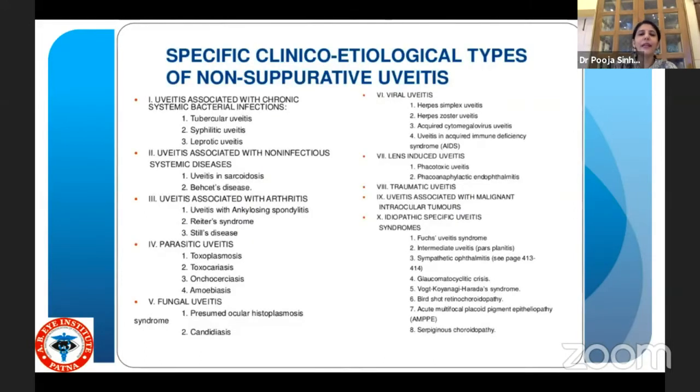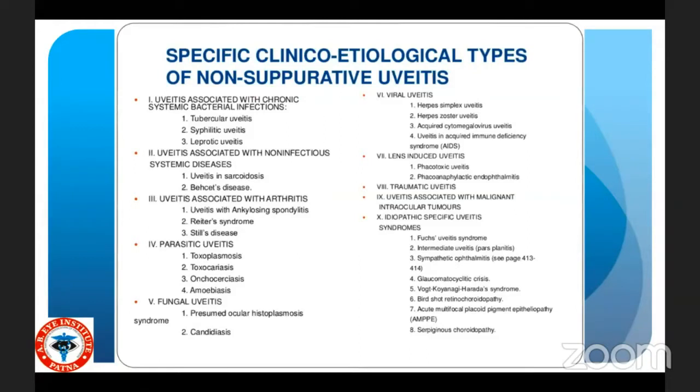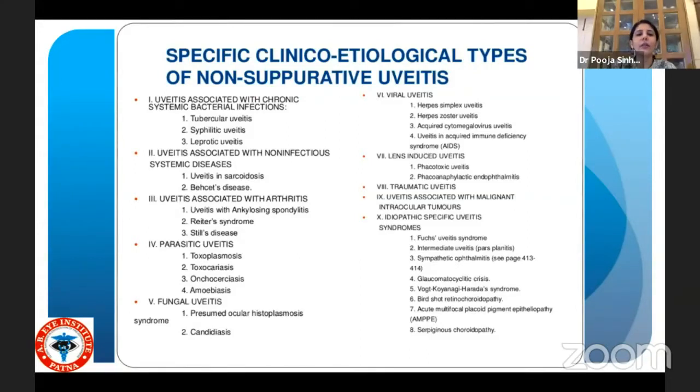This is a very important slide where you have these specific clinical etiological types of non-suppurative uveitis. Uveitis associated with chronic systemic bacterial infections. It could be tubercular, syphilitic, or leprotic. When you have non-infectious systemic diseases, that is uveitis and sarcoidosis, Behçet's, then uveitis associated with arthritis, which could be ankylosing spondylitis, Reiter's, Still's disease, parasitic uveitis, fungal, viral, lens-induced uveitis, traumatic uveitis, and uveitis associated with malignant intraocular tumors. Then you have idiopathic specific uveitic syndromes, the prominent ones I have mentioned over here.